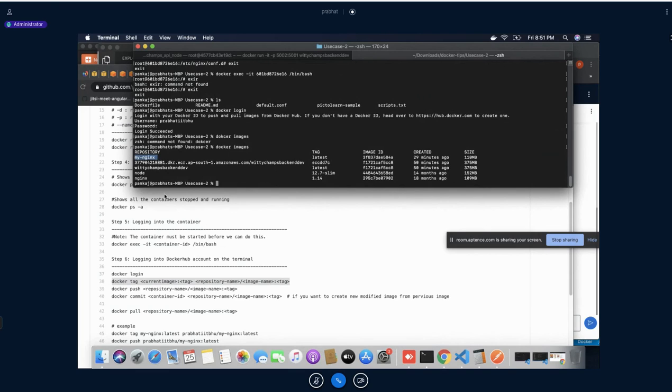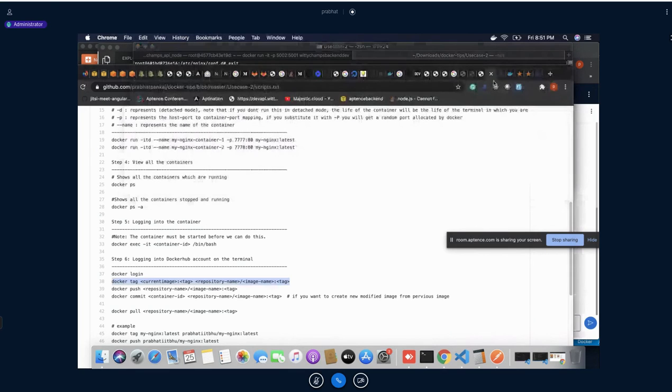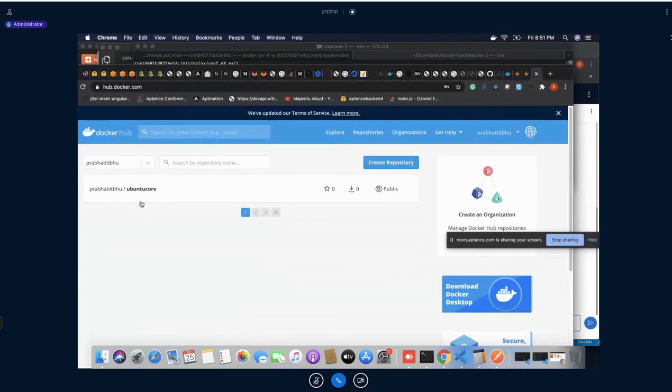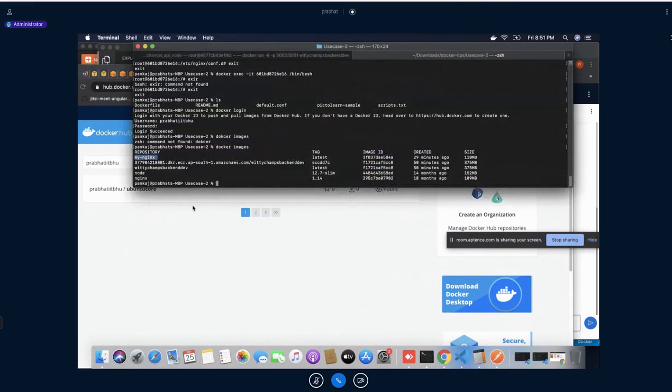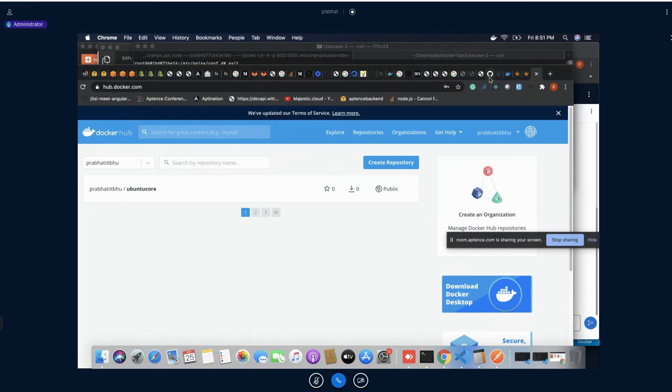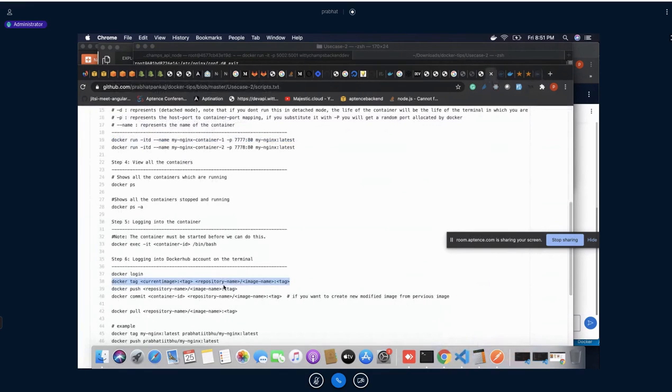In order to deploy this one, your Docker image should be in the perfect shape. See, first should be your username, after that your file name, and after that your version. So first we'll have to create, or you can provide, a tag in this format. In order to do that, we have this method.